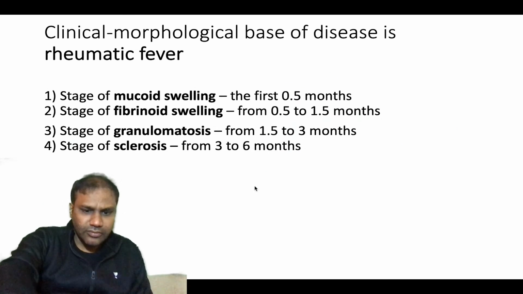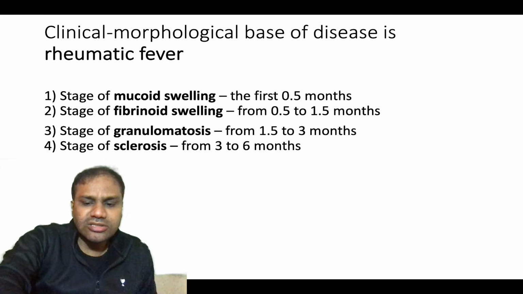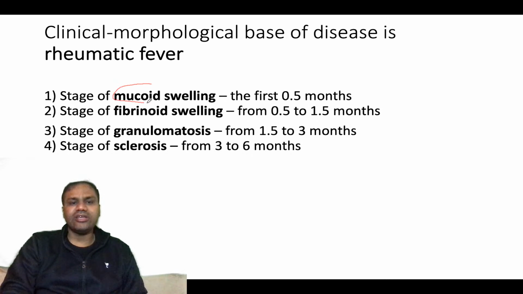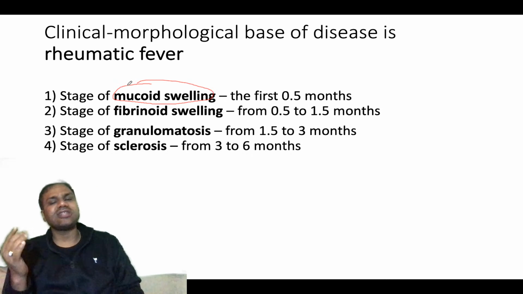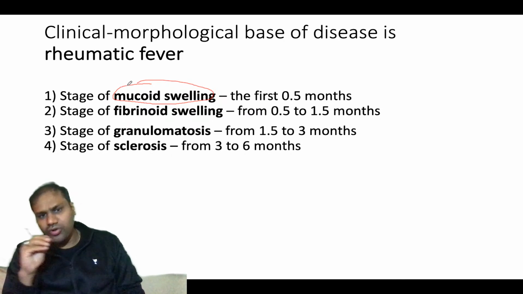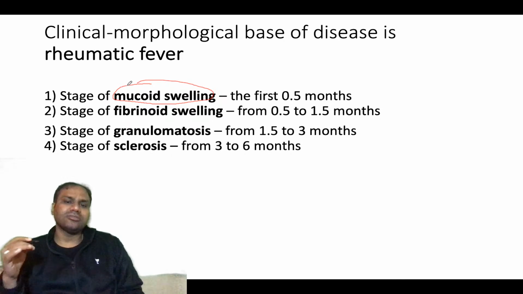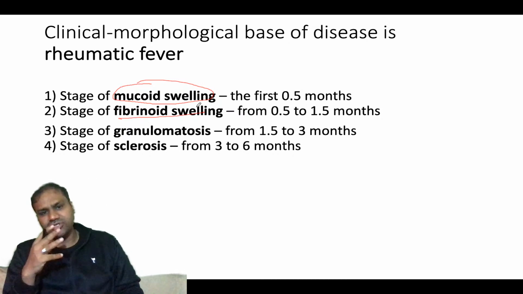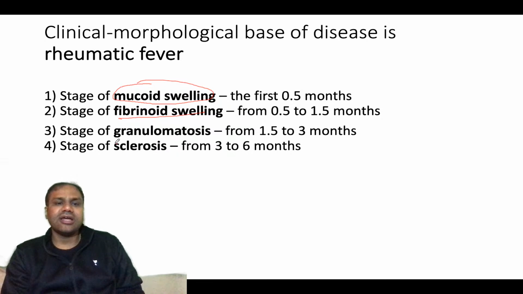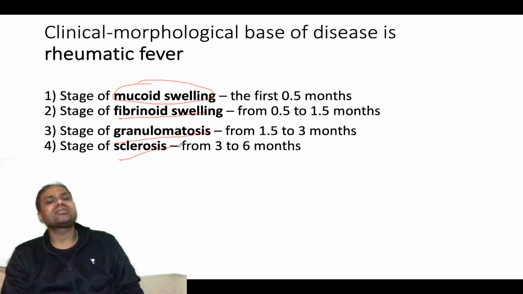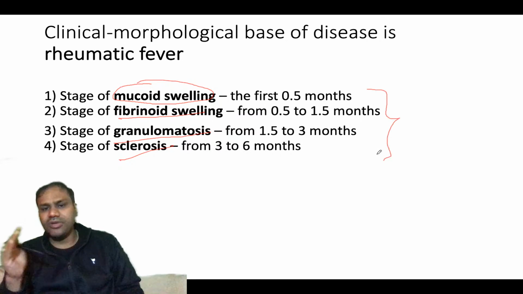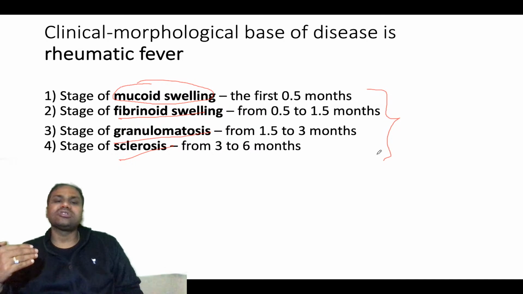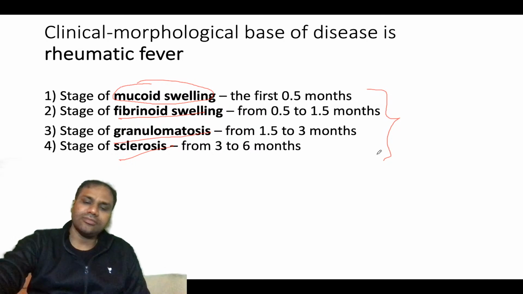Morphologically, remember this disease can be divided into 4 stages. First, the stage of mucoid swelling; in the slide there will be a lot of mucoid material in the background. Then fibrinoid swelling. Then granulomatosis, and finally sclerosis. It is obvious that as it becomes chronic there will be granulomatosis and fibrosis. This is general pathology knowledge.